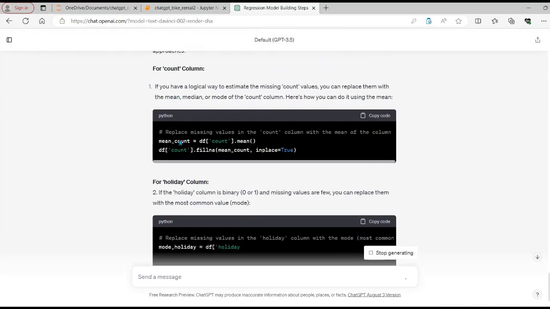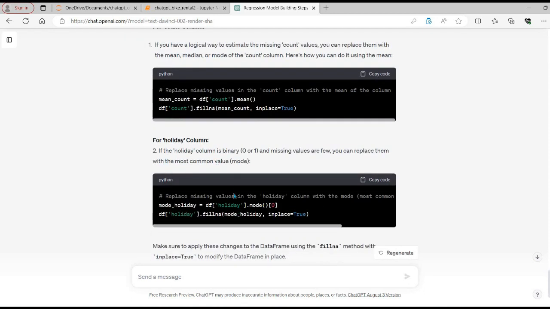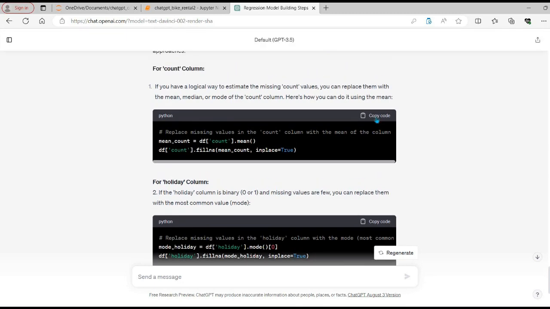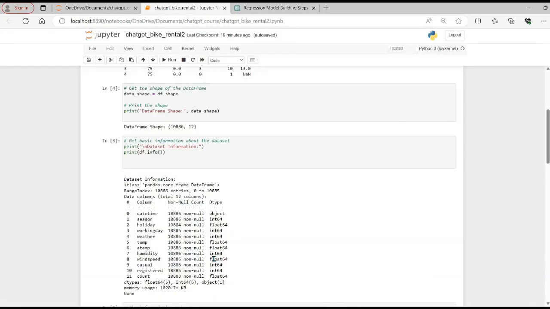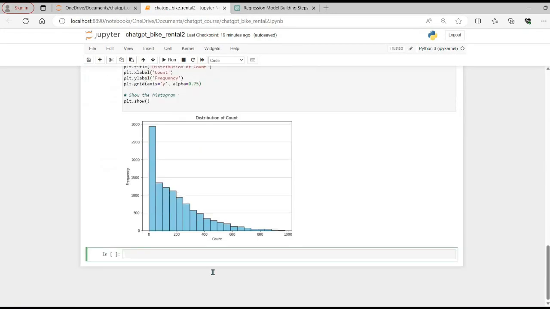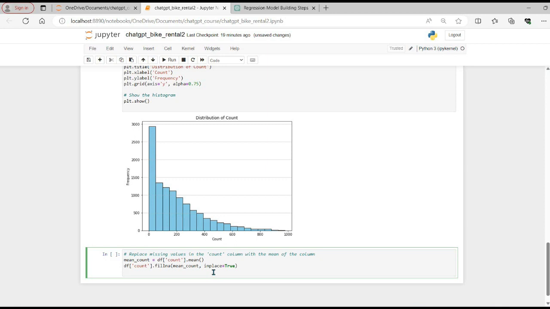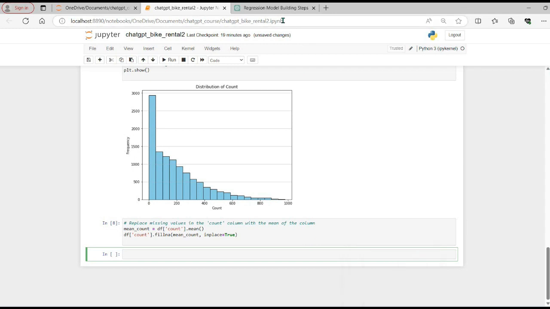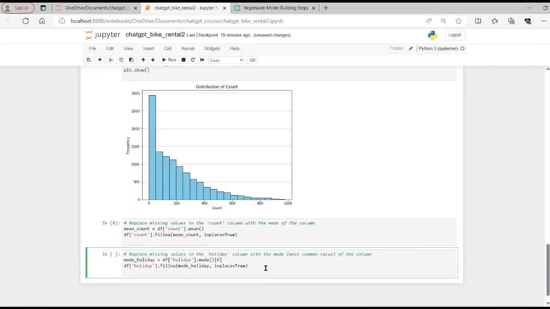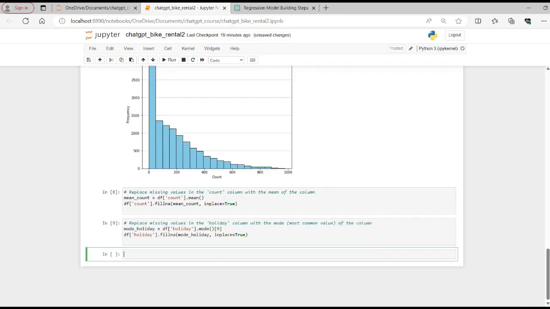For the count column, it's suggesting to replace the missing values with the mean value. And for the holiday column, since it's a categorical column which has 0 or 1s, it's suggesting us to use the mode functionality. So let's copy and replace those values. This particular code is to replace the missing values in the count column. And then similarly to replace the categorical column, which is holiday, we are using the mode function.